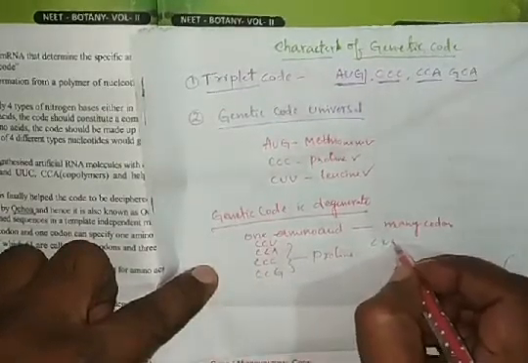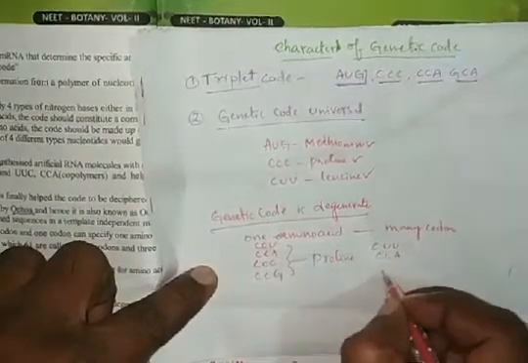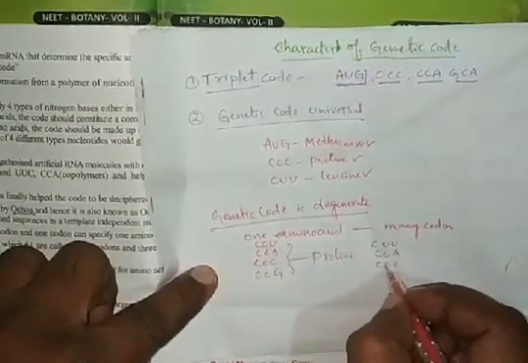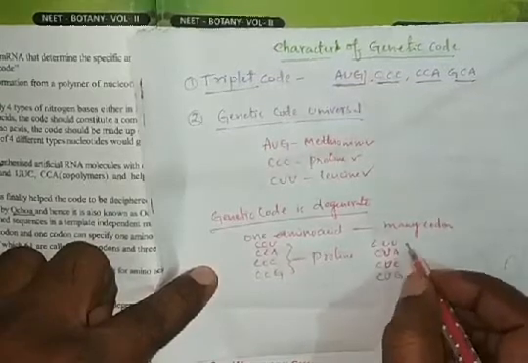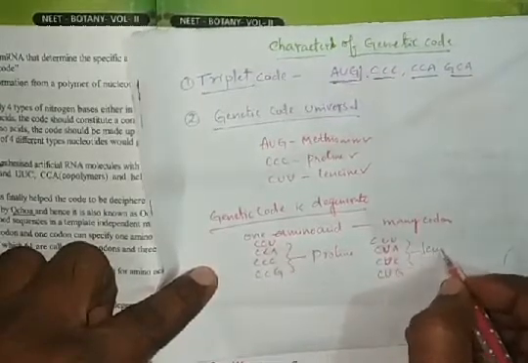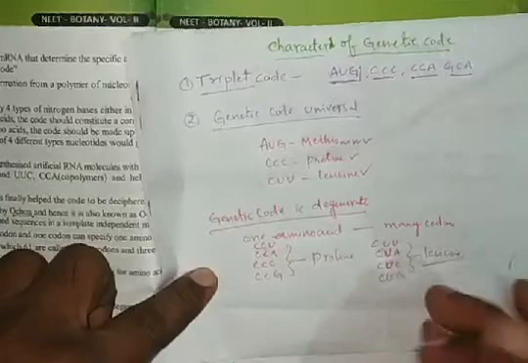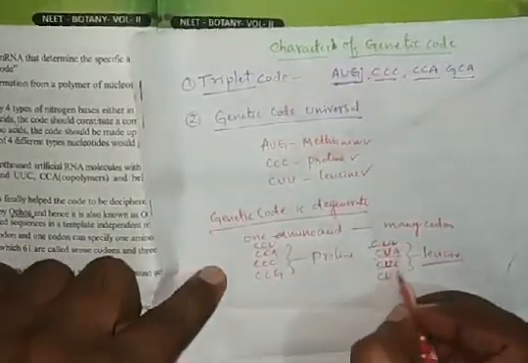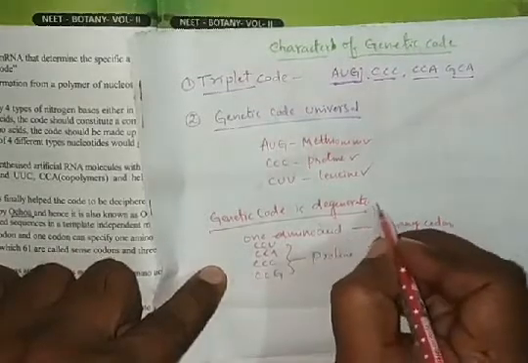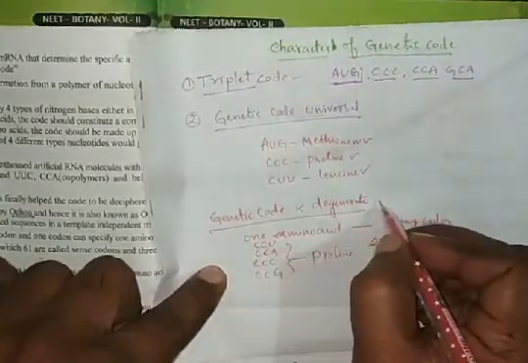CUU, CUA, CUC, CUG. These code leucine, like that. Many codons can code one amino acid. These four codons can code one amino acid. This is called degenerate. Genetic code is degenerate.